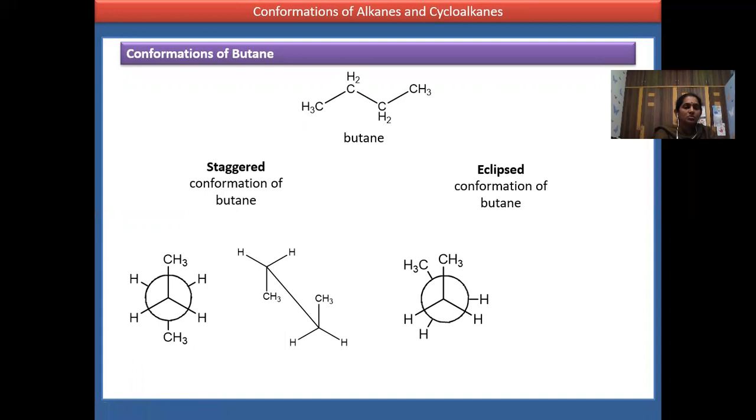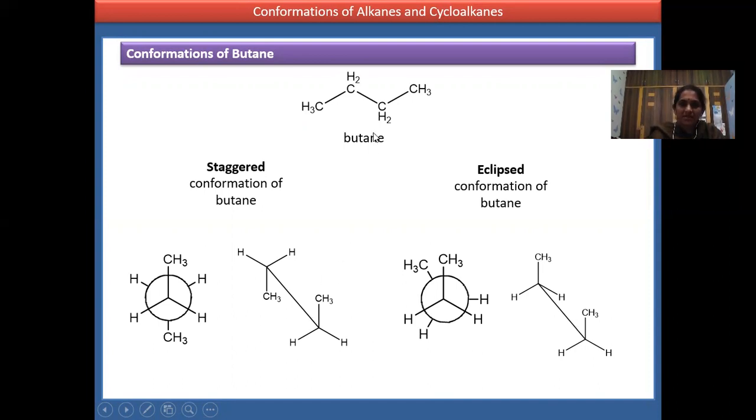Okay, so therefore, this is the stable conformation. Now coming to the cis position, the Sawhorse cis position, the cis isomer of butane. CH3 is behind CH3, H1 behind H1, H2 is behind H2. So therefore, this is a bit unstable compared to the trans.